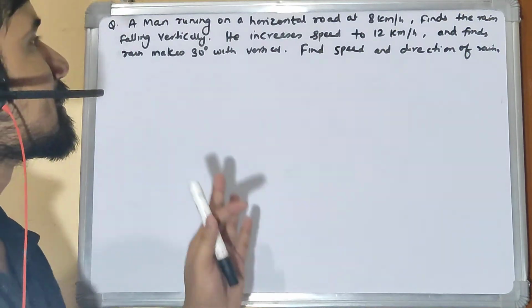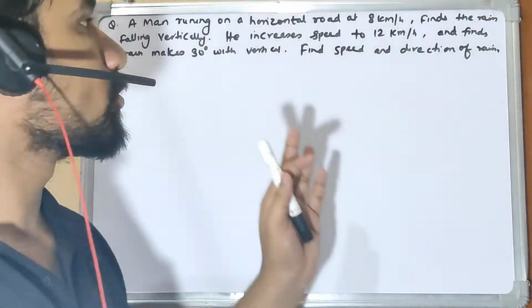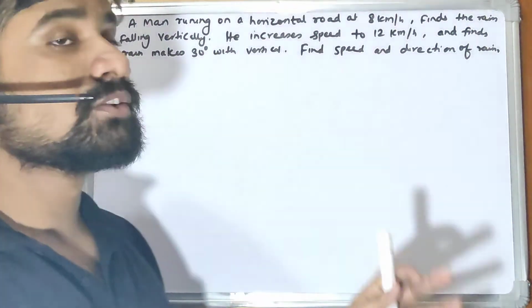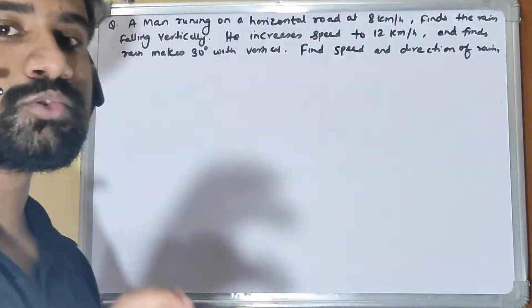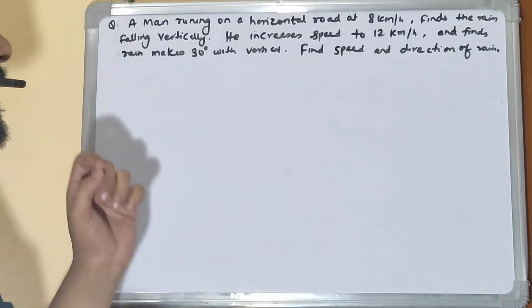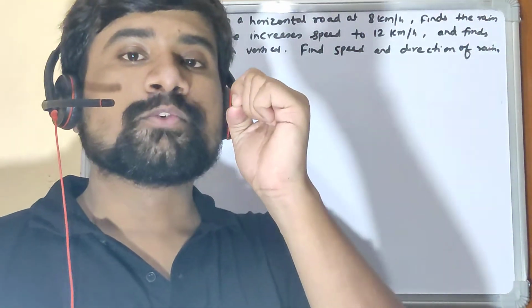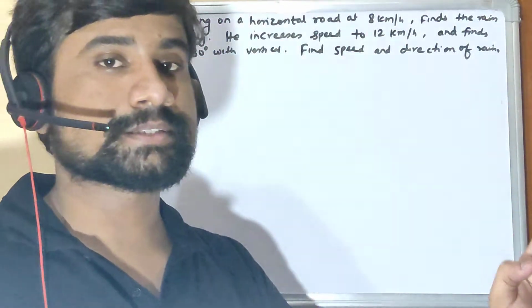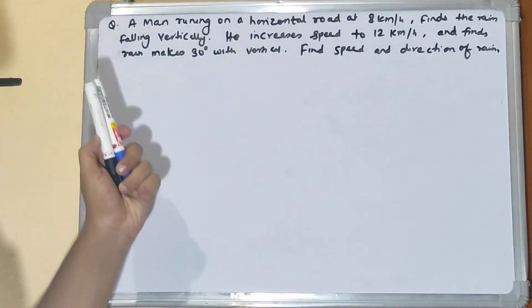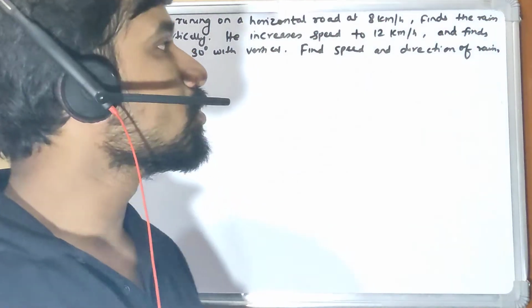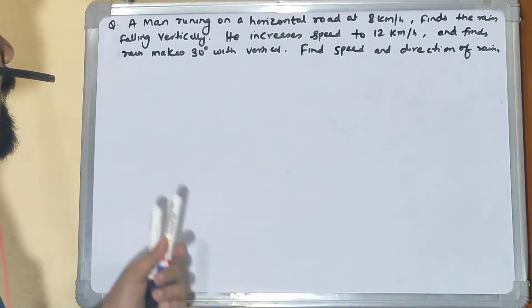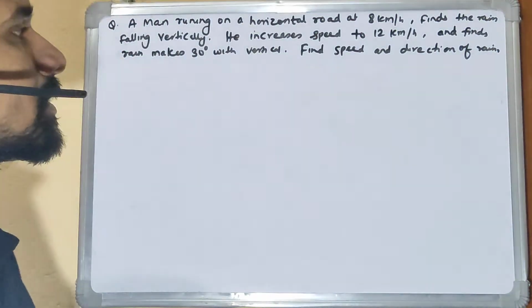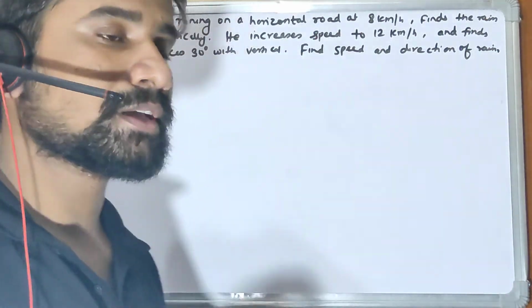So the problem states that a man running on a horizontal road at 8 km per hour finds the rain falling vertically, right? So do mind that the rain is appearing to fall vertically to him when he is moving at 8 km per hour, right? And now he increases his speed to 12 km per hour and finds that rain makes angle 30 degree with respect to vertical. So we need to find the speed and direction of rain, right?